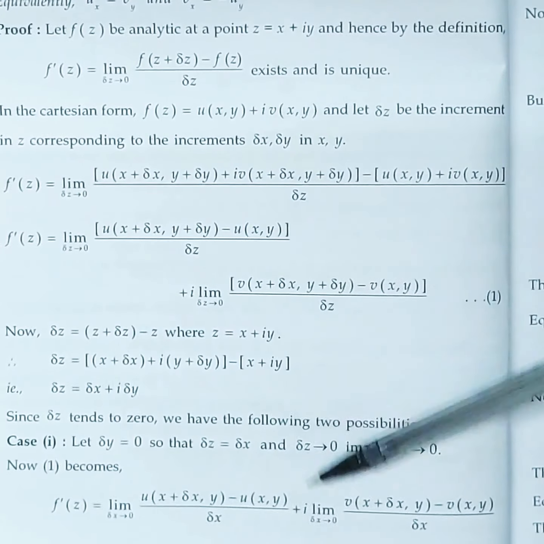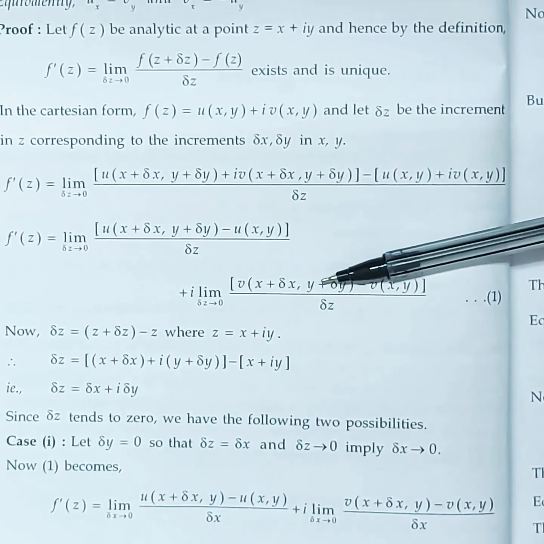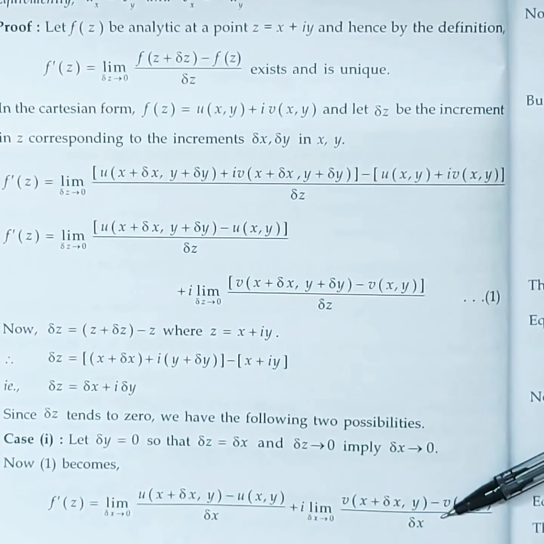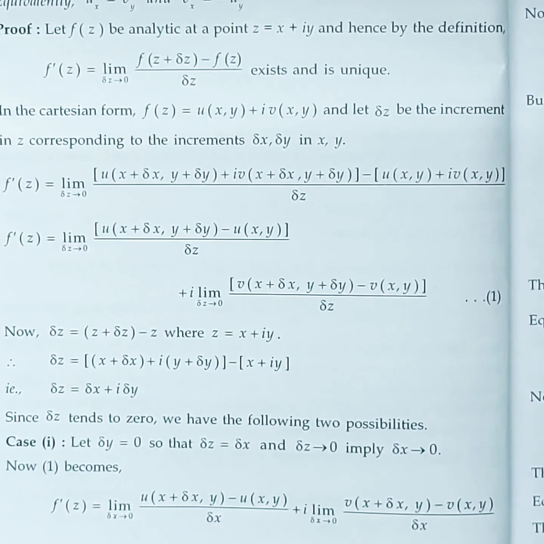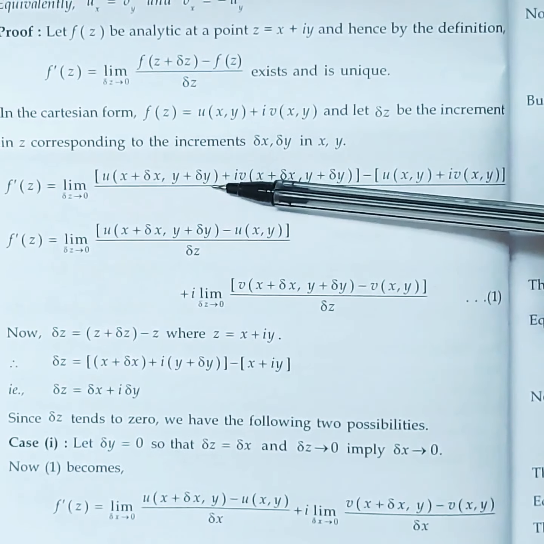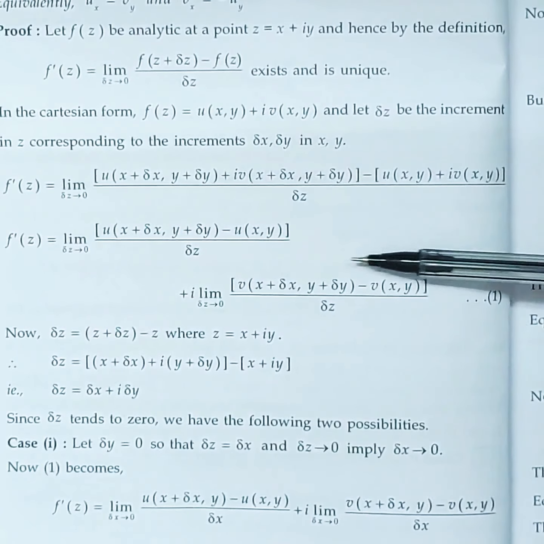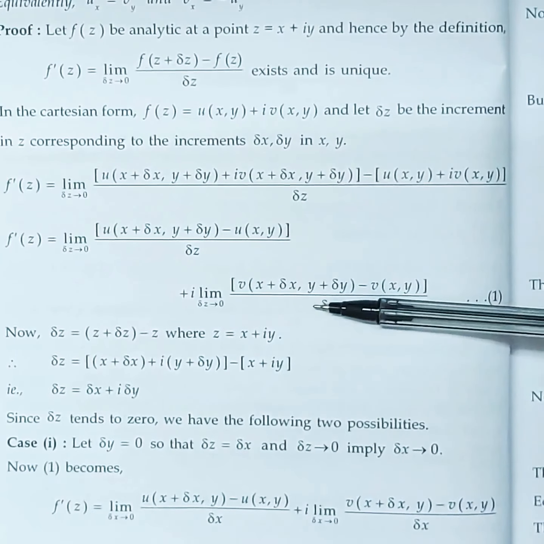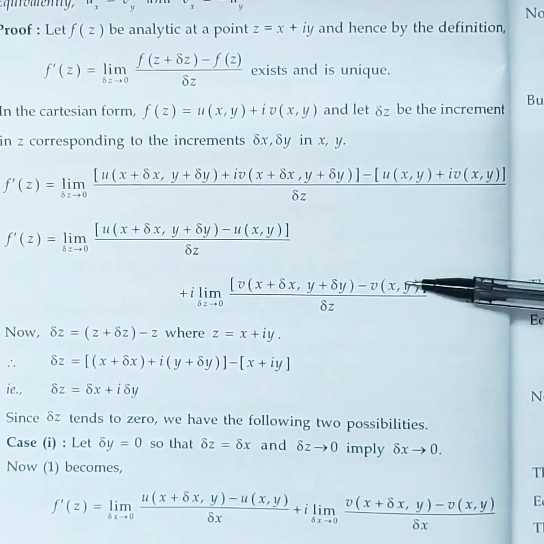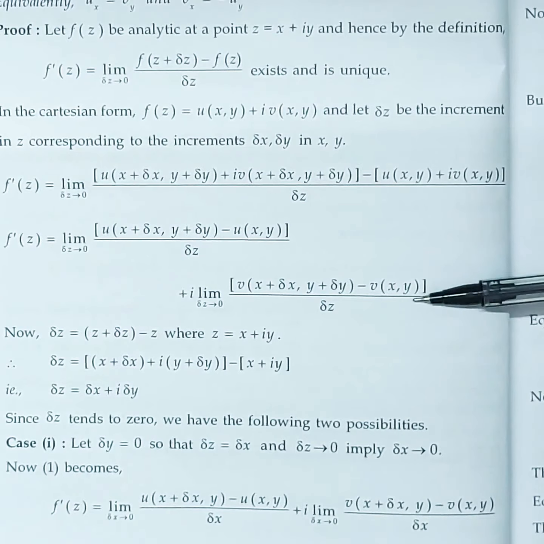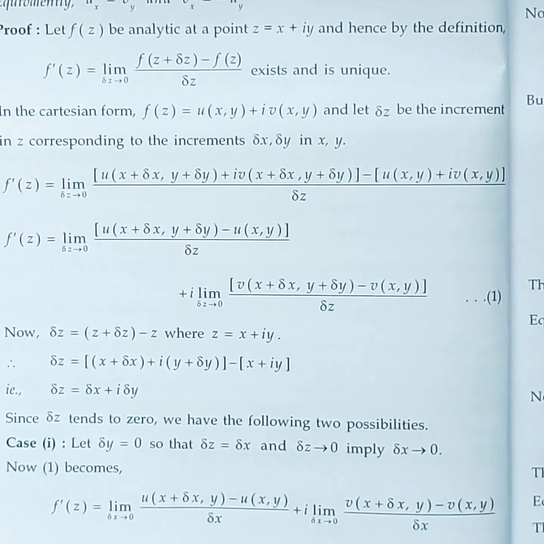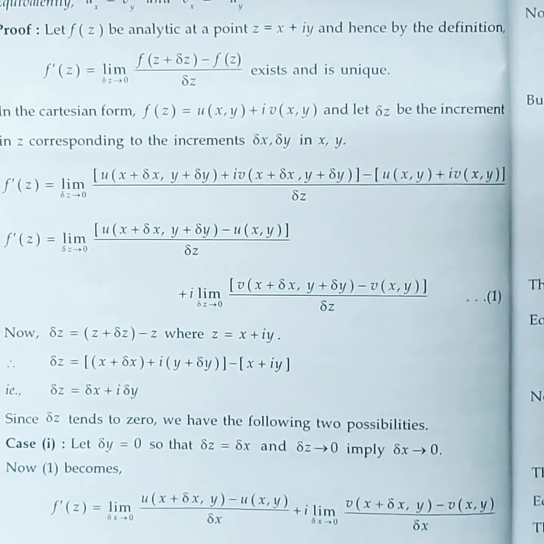First term will be the same. Here also we have delta y 0, so v of x plus delta x, comma y. We have written only y. Whereas in the second case, delta x is 0, so u of x comma y plus delta y will come here. Similarly, v of x comma y plus delta y will come here. So if this is the main equation, whatever you are going to substitute, you substitute here. That's it. So the numerator will change, and in the denominator, wherever delta z is there, we have replaced it by delta x in the first case.